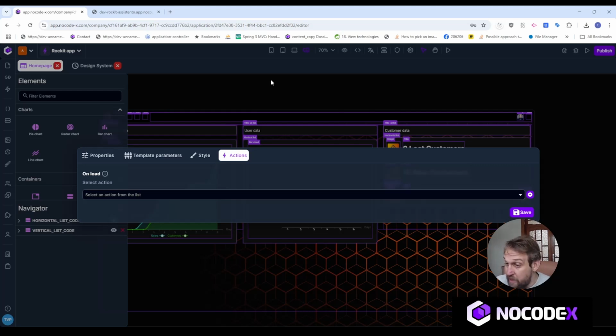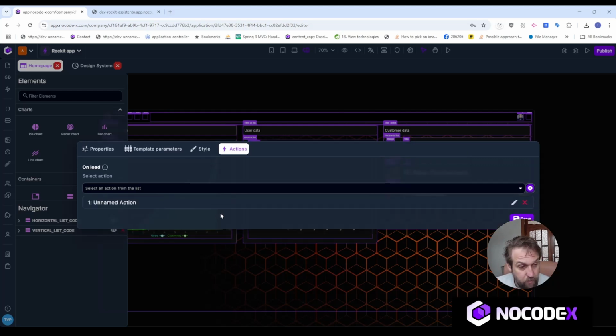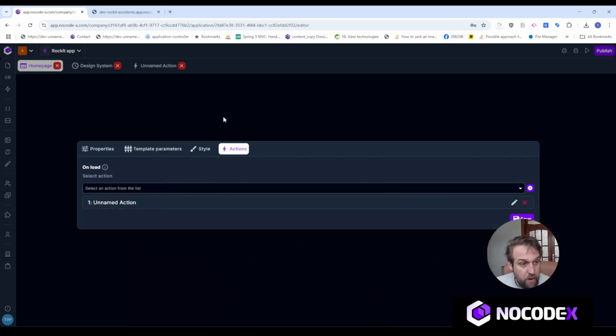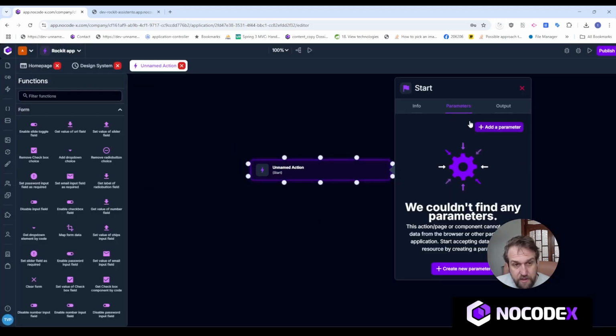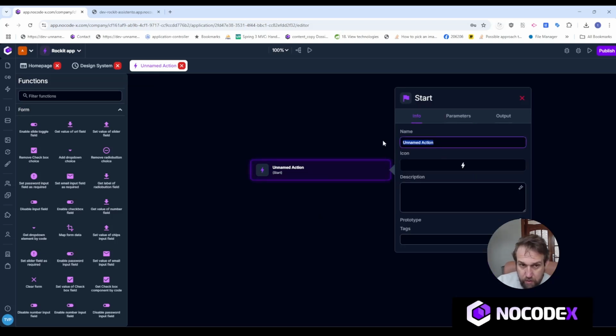So a freshly loaded page will have the data in the bar chart. So let's create a new action. Voila. Let's go and edit this newly created action, and let's call this action populate bar chart.